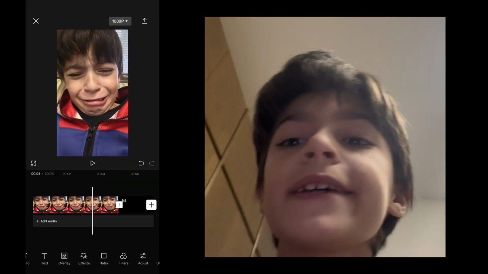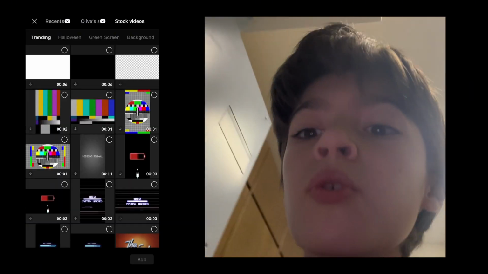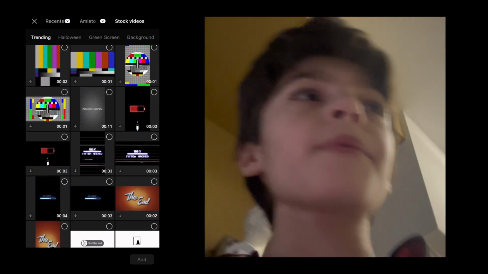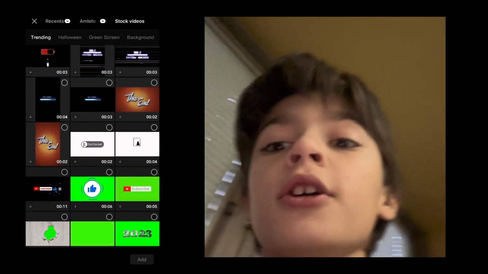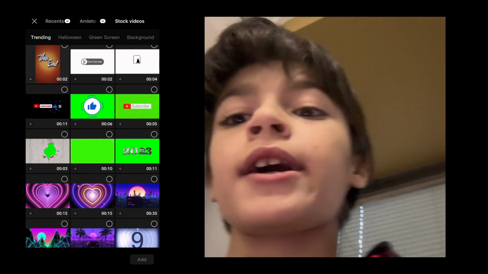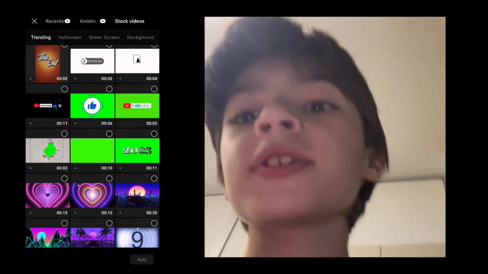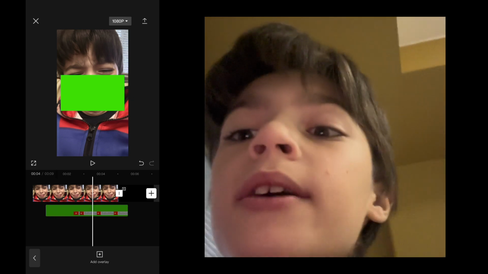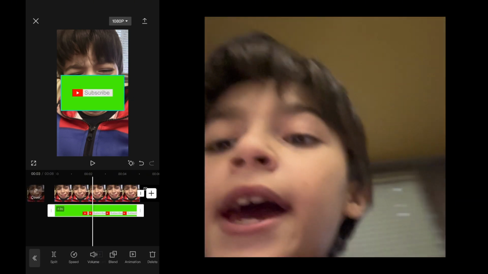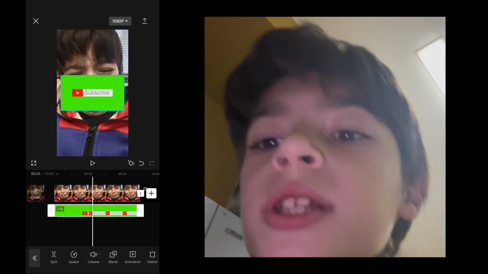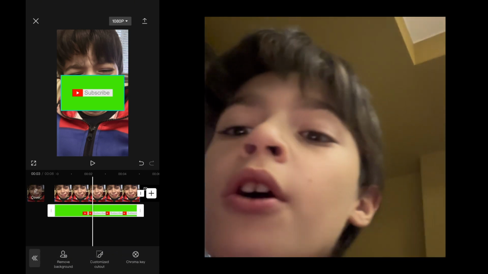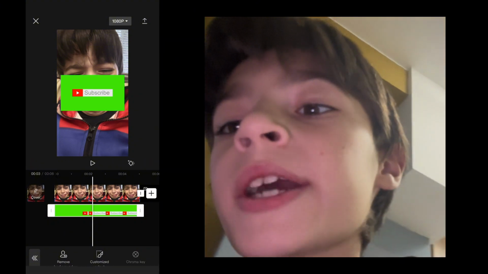Second option is to go to overlay. Then you will need to go to repertory videos, scroll down until you find something cool with a green background, and boom, now you can put it in. Then you will need to select the cutout. Then select chroma key.